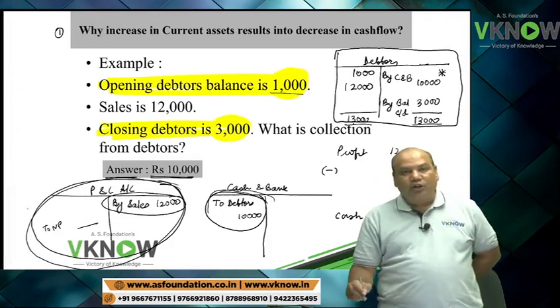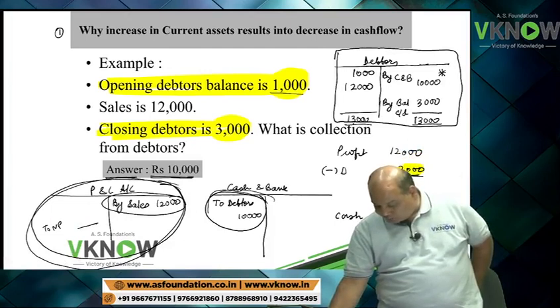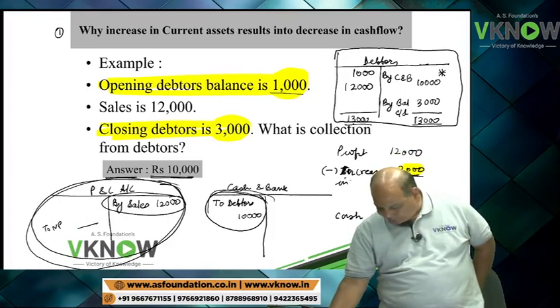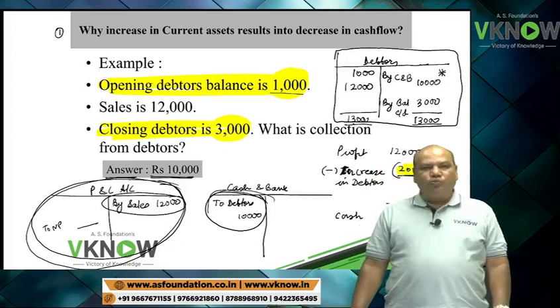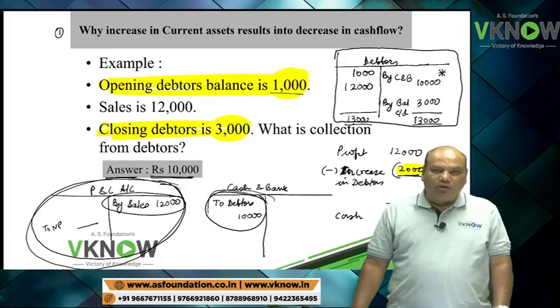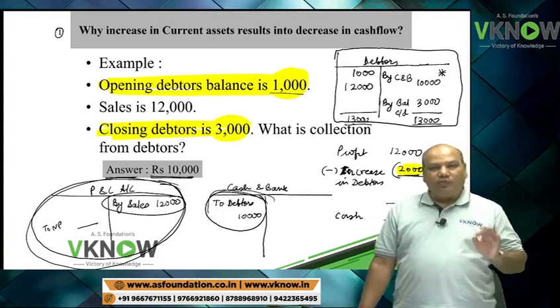Since closing debtor is more than opening debtor, you will say less increase in debtors 2000, and therefore you got the cash flow from operating activity 10,000. Same logic applies for the other three questions also, but we will take them later.